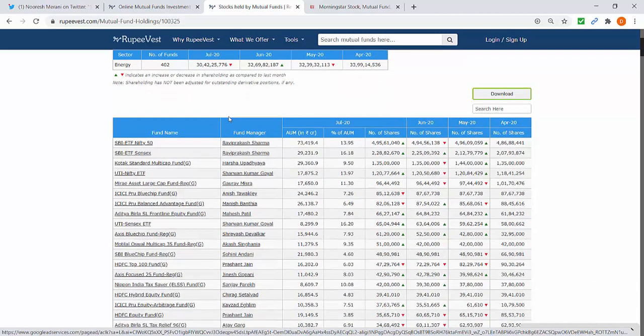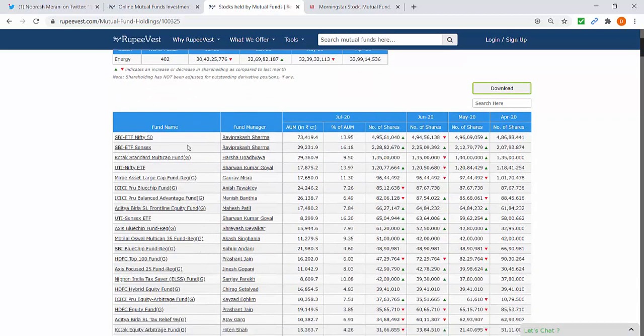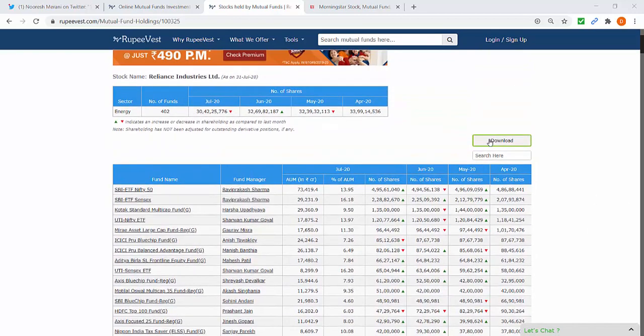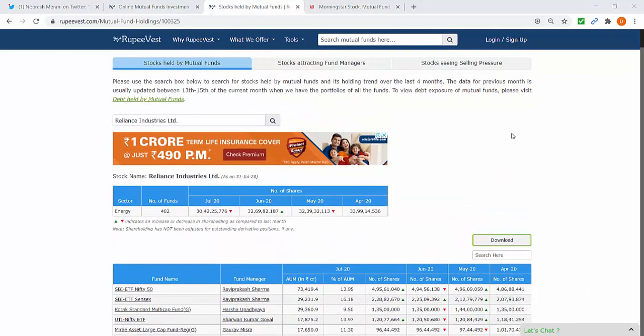These are the fund names which own Reliance Industries, the fund manager's name, the AUM of the fund, the percentage allocation to Reliance Industries, the number of shares, and then the month-on-month changes of a particular mutual fund. So, say for example, ICICI Prudential Blue Chip Fund. As you can see, the holding of the fund has been reduced slightly in the month of July 2020. Alternatively, you can also download the data into an Excel file from here and then analyze the same.